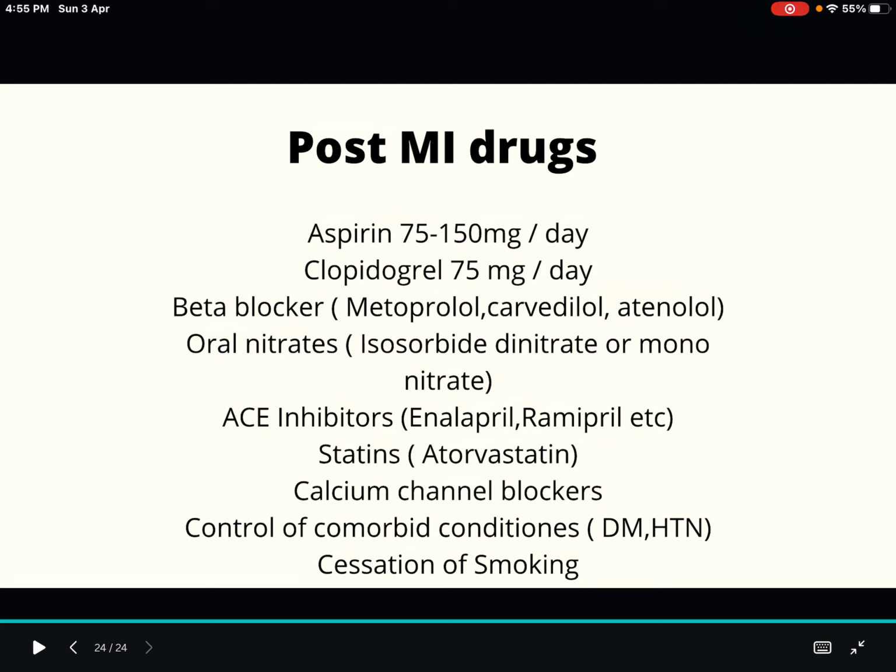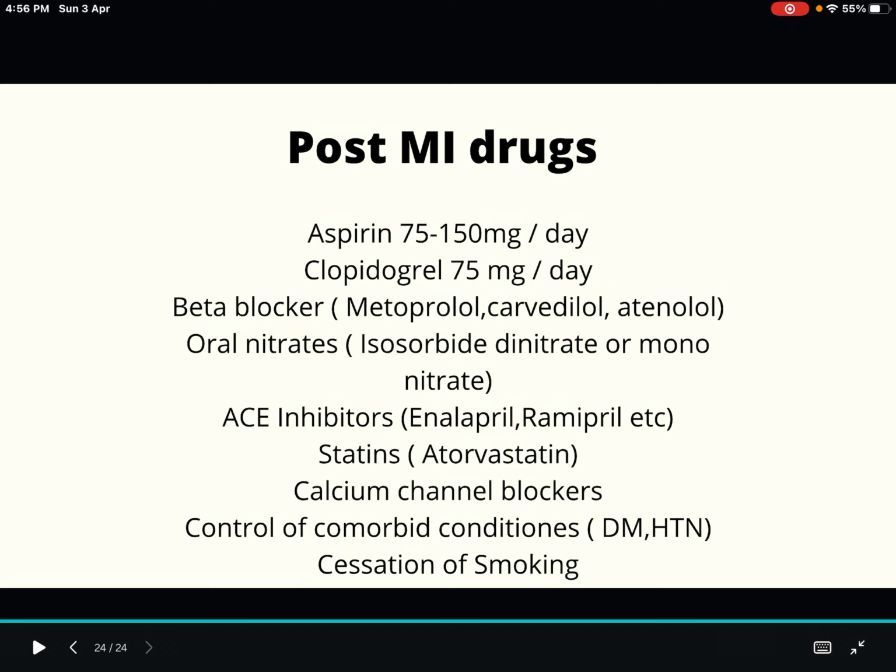And then the last, not the least, but very important, the post-MI drugs. After the MI gets resolved, there are some drugs that we give to the patients for life. What are they? Aspirin and clopidogrel, that we'll give for life. Aspirin 75 to 150 milligram per day, clopidogrel 75 milligram per day. You can remember it as 75, that's enough.